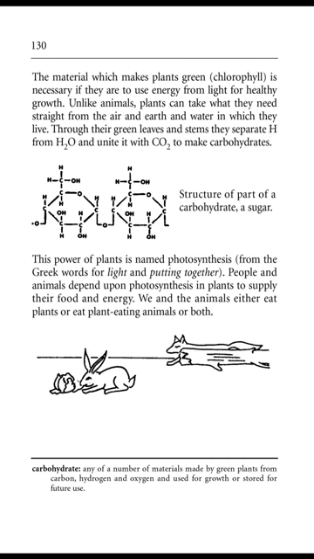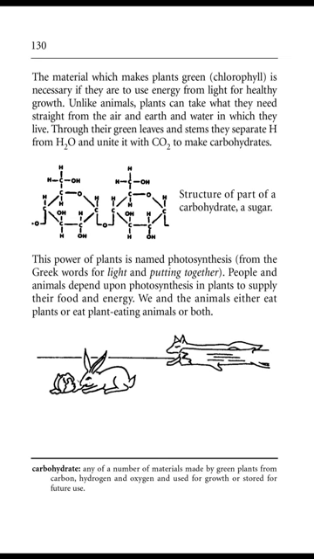Page 130. The material which makes plants green is necessary if they are to use energy from light for healthy growth. Unlike animals, plants can take what they need straight from the air and earth and water in which they live. Through their green leaves and stems, they separate H from H2O and unite it with CO2 to make carbohydrates. Structure of part of a carbohydrate, a sugar. This power of plants is named photosynthesis.